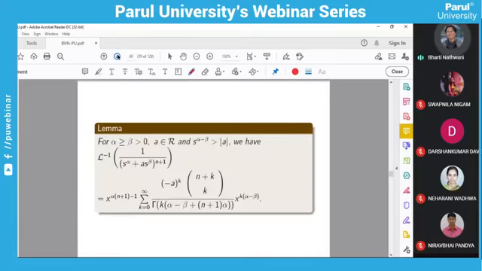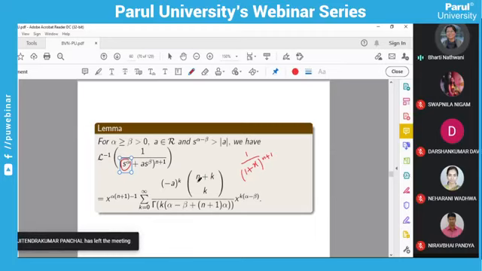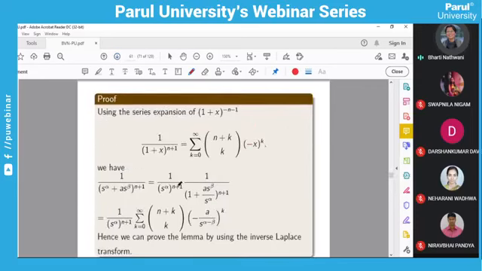Before solving any fractional differential equation, we will see some lemmas. The first lemma is the inverse Laplace transform of this, which is this. How are you going to prove this? You have to take s raised to alpha common, so you will get 1 upon (1 plus x) raised to n plus 1 form. And you know the series expansion of this function. We use the series expansion of that function and apply the inverse Laplace transform on it, and we will get the solution this way. This is the series expansion of 1 upon (1 plus x) raised to n plus 1. If you apply the inverse Laplace transform on this, you will easily obtain the solution.